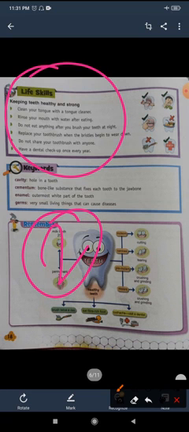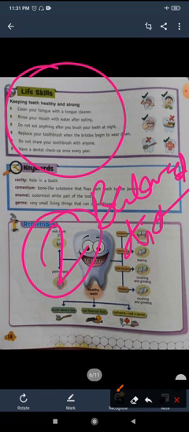We should eat raw vegetables and carrots, and fruits like apples. These make our gums and teeth strong. We should eat a balanced diet. It keeps our teeth healthy and strong.